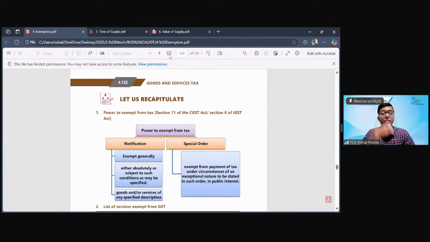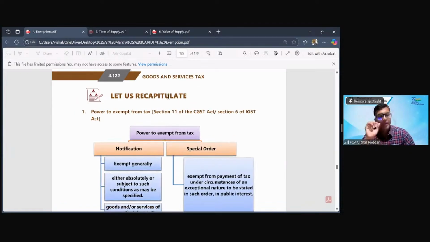Exemption of, I'll say, supply of services. But before I go to the respective entries, let me start with the first most important part. What is that? See, when you study the exemption chapter, what you are actually studying is not any section. You are studying the exemption notification and the entries given in the exemption notification.